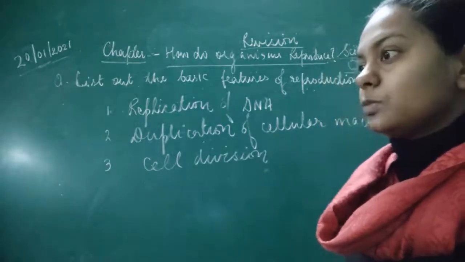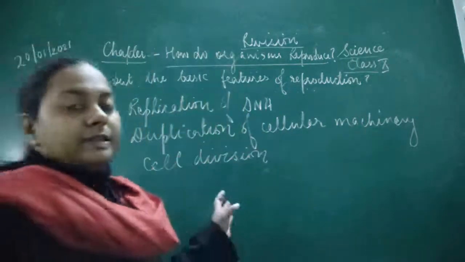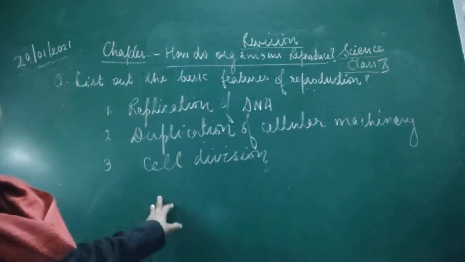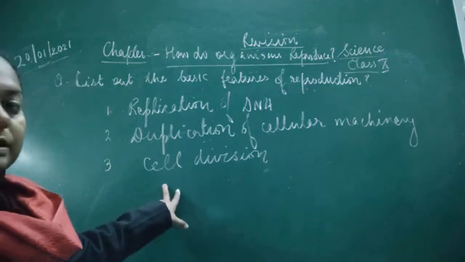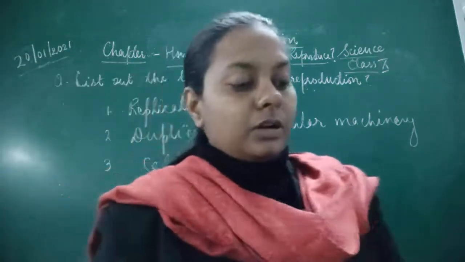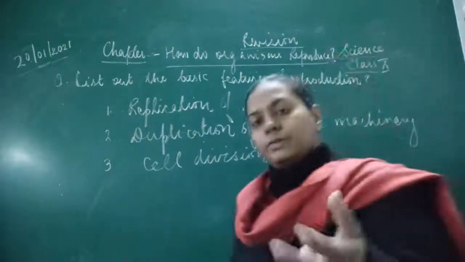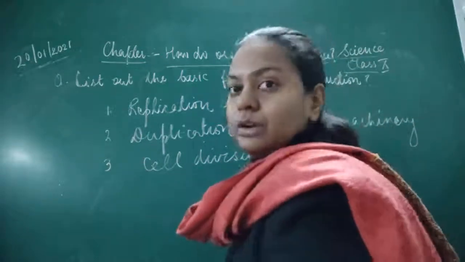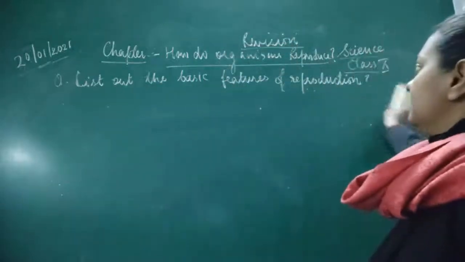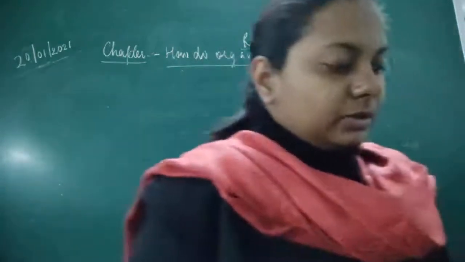Whether it is an asexual mode of reproduction or a sexual mode of reproduction, these are the basic events which have to take place. Duplication of DNA has to take place, duplication of the other cellular apparatus must take place, and also cell division must take place. So this is all about the features related to sexual reproduction, and it will work for asexual reproduction also. Then we move on to the next question.